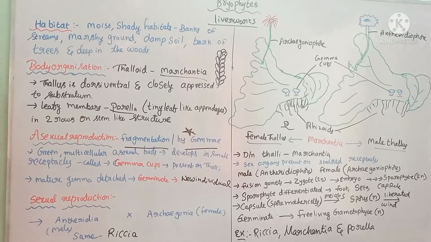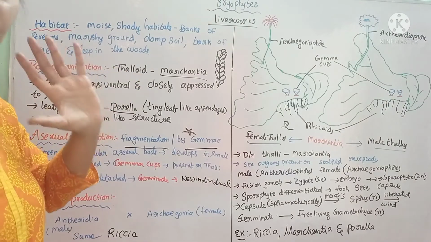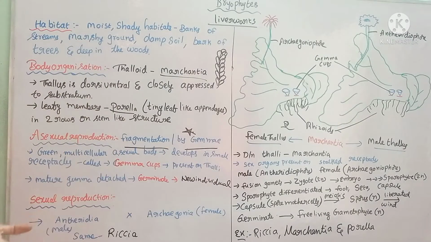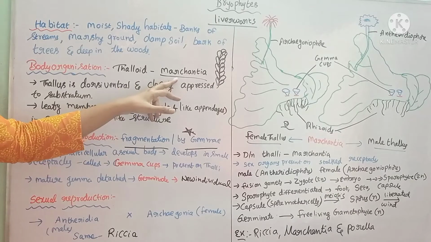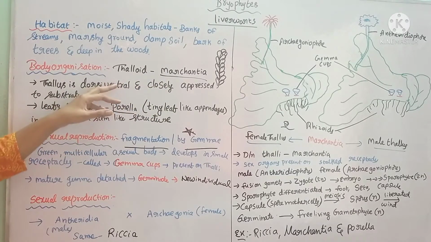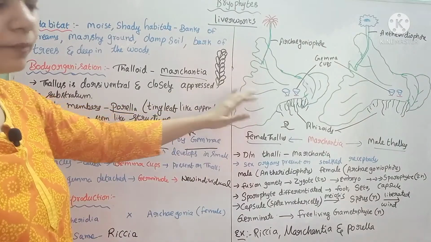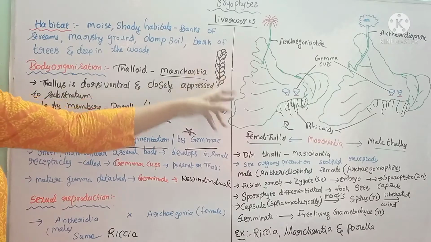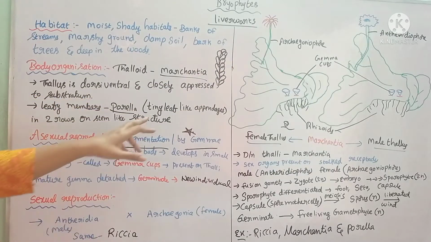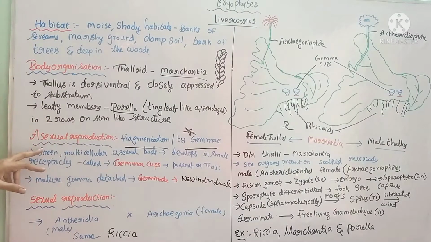And the body organization is, the body is thalloid. That is, the body is not differentiated into true roots, leaves and stems. If we see the example of Marchantia, the thallus body is highly compressed, dorsiventrally compressed to the substrate. Whereas in Porella, leaf-like appendages are seen in two rows on the stem-like structure. Like this, the body will appear.